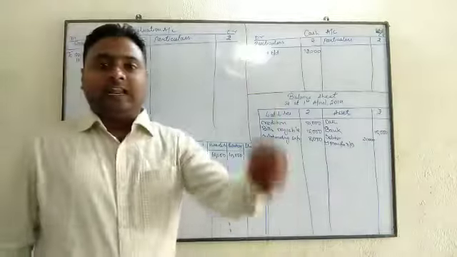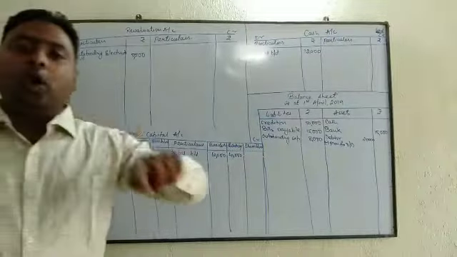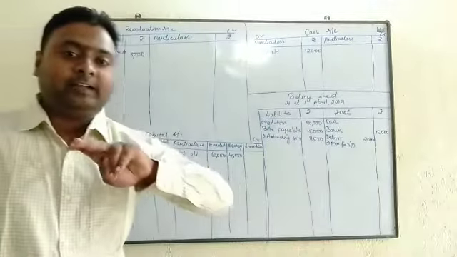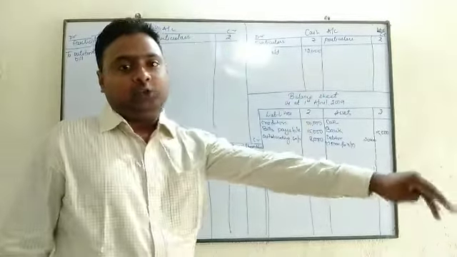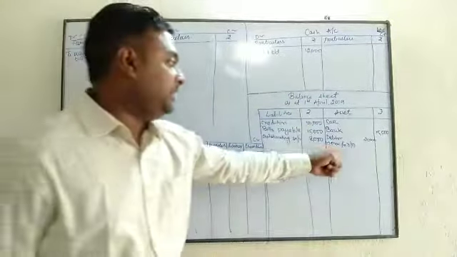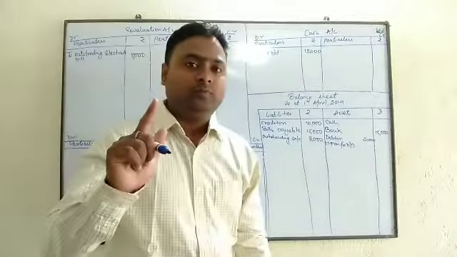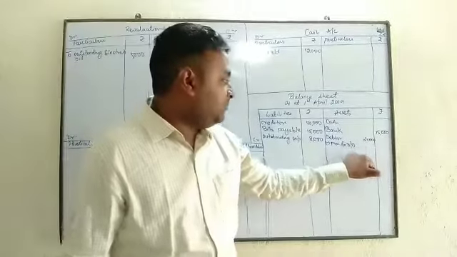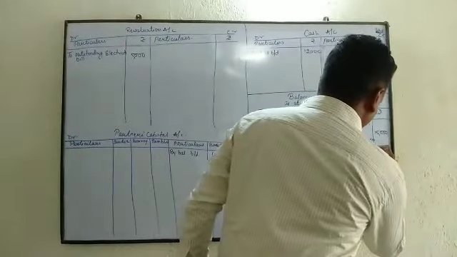What was that? That the provision for doubtful debt should be brought up to 5% of debtor. कितना लाना है आपको? 5% ऑफ डेटर तक ले जाना है. तो प्लीज कैलकुलेट 5% ऑफ डेटर, दैट इज 20,000. सो 5% ऑफ 20,000 इज 1,000, राइट? 5% of 20,000 is 1,000. So we have to write it how much? 1,000. But first I will write it 1,000.